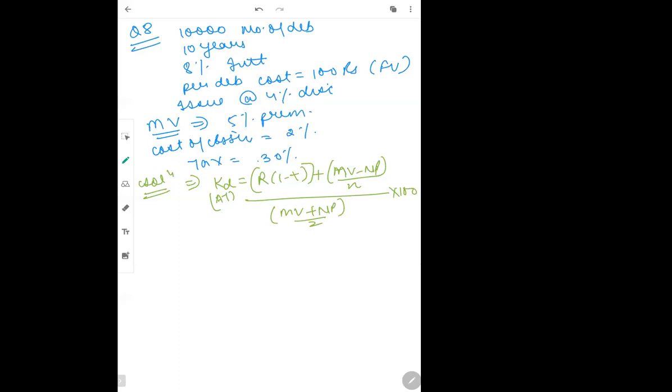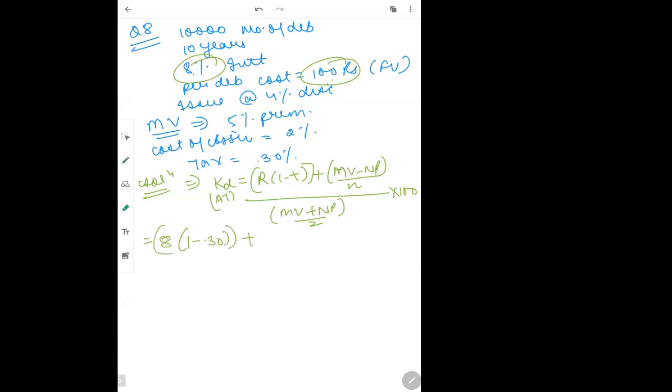So this is the formula which we used. Now what will R be? Face value is 100 rupees. R is 8%, so 8% of 100 gives you 8. Tax is 30%, so 1 minus 0.30, plus.